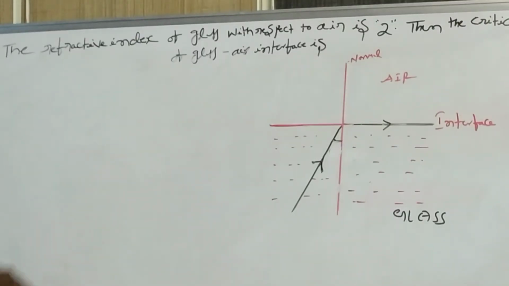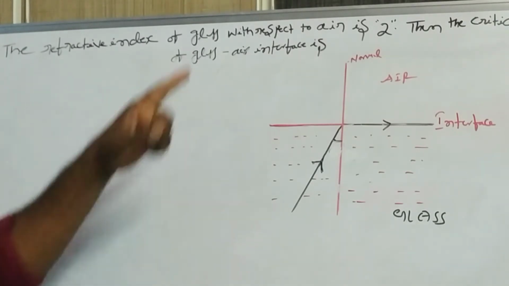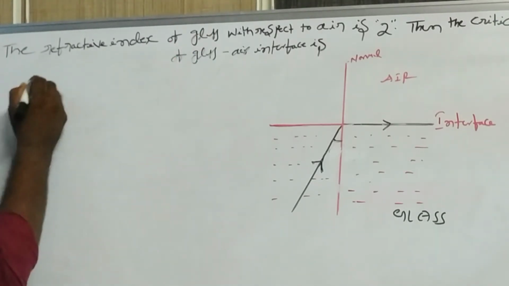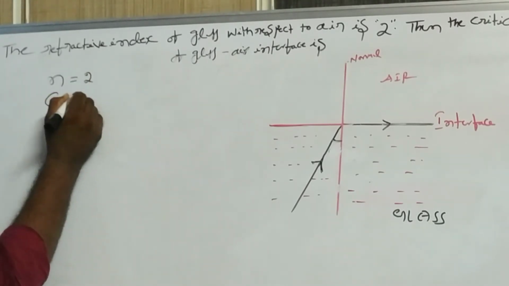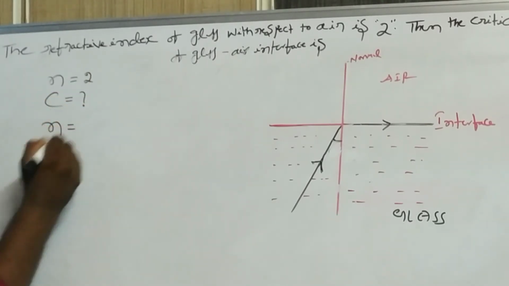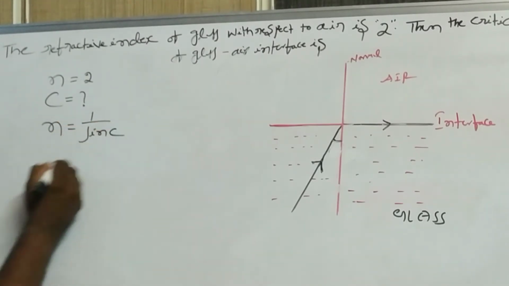Next problem. The refractive index of glass with respect to air is 2. Then the critical angle of the glass-air interface is? So here the refractive index is given, n is 2. Now for the critical angle, same formula, n equal to 1 by sin c.